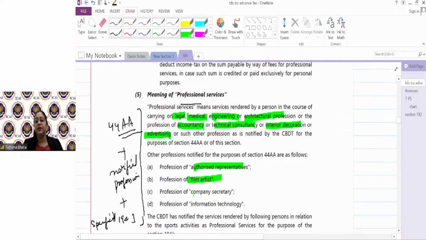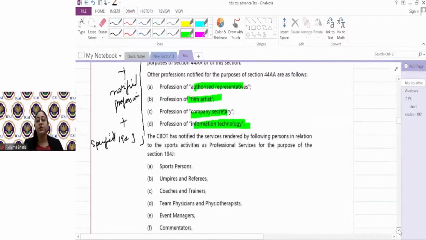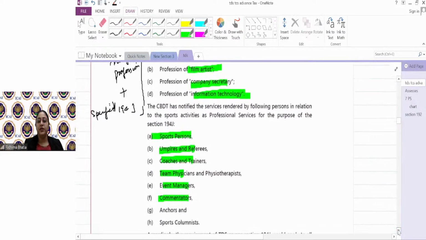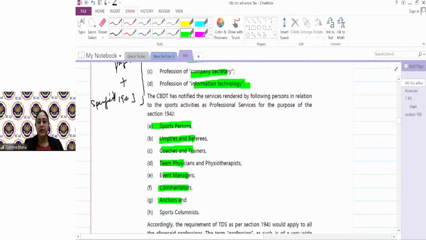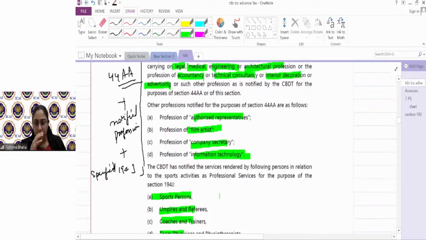Authorized representative, film artist, company secretary, and information technology. अगर इन सब के services के लिए I'm making payment, I will deduct tax under 194J. And 194J में और कौन से प्रोफेशन नोटिफाइड है? Profession in relation to sports. स्पोर्ट्स में कौन? Sports person, umpires, coaches, physicians, event managers, commentators, referees also as in anchors, sports columnists, all of them are covered under 194J. So if I'm making payment to any of them, TDS would be deducted under 194J.